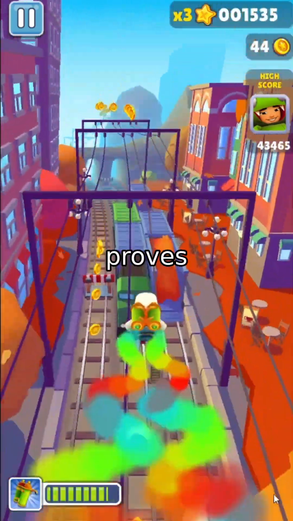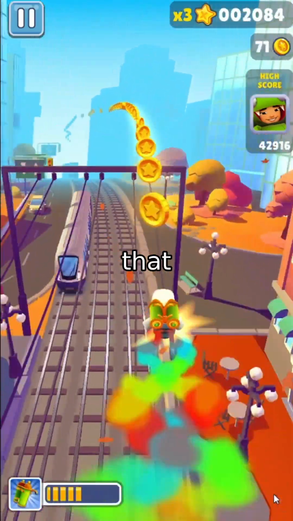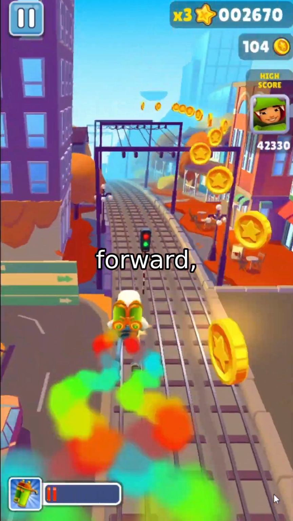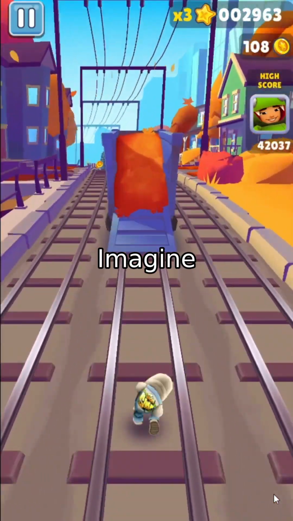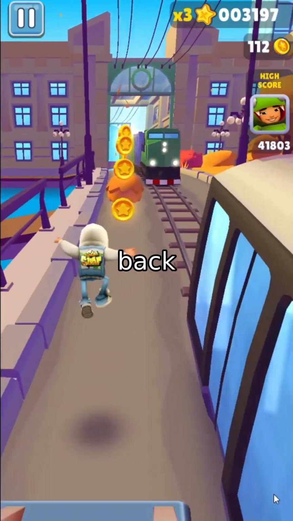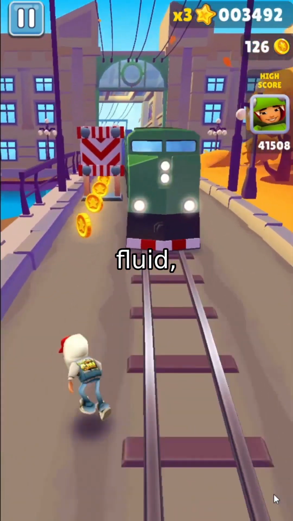In short, ASPIRin proves that by isolating the decision to speak from the content of the speech, we can create AI that isn't just smart, but is actually pleasant to talk to in real time. Looking forward, the researchers suggest moving beyond a simple binary speak or not state. Imagine a multi-class action space where the model can explicitly choose between a full response, a short backchannel, or a listening state. This could lead to even more fluid, human-like interactions.